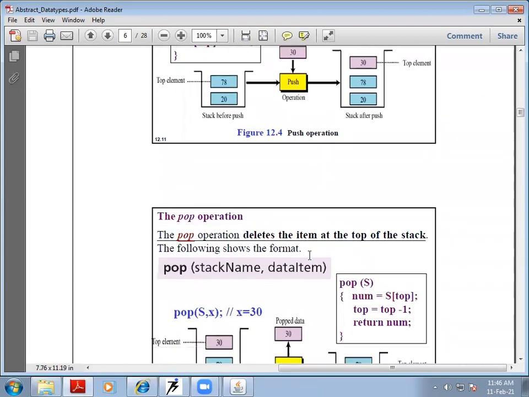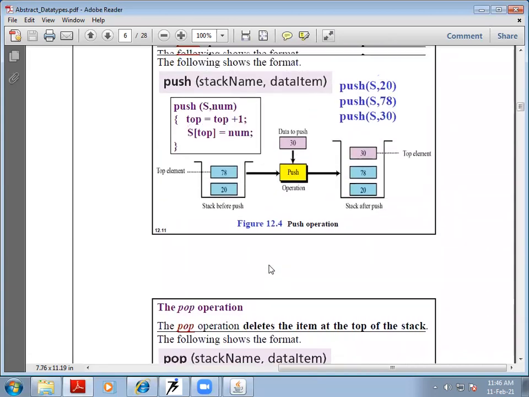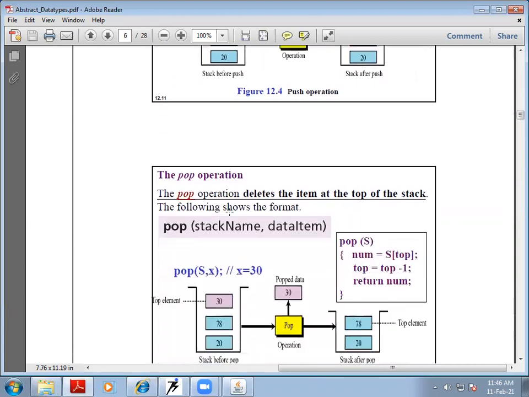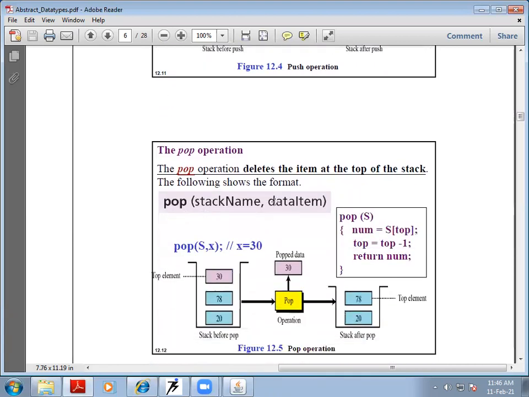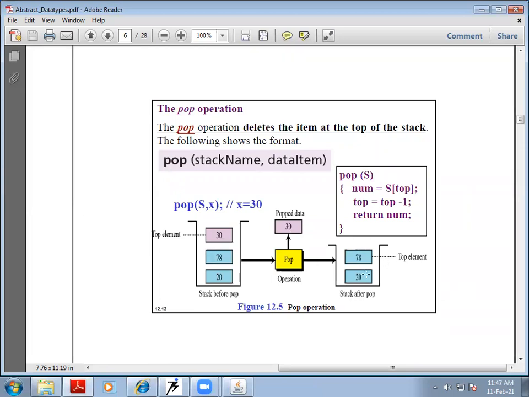Similarly to the push operation, we can also delete elements, and as per the functionality of the stack, last in, first out, the last item which we added will be removed first from the stack. So we use pop with the stack name. For example, if this is a stack before the pop operation, and we use the pop operation, the first element, that is 30, will be removed from the stack, and the stack will be reduced again to a two-element stack.